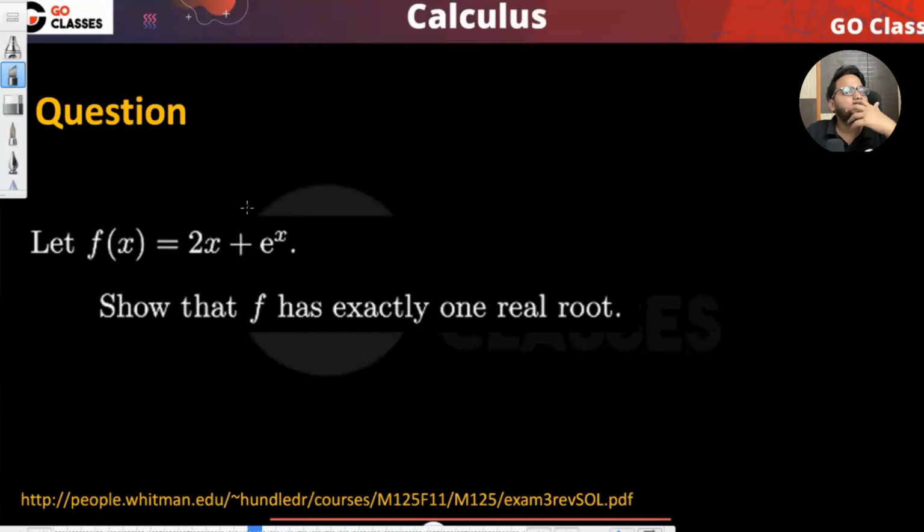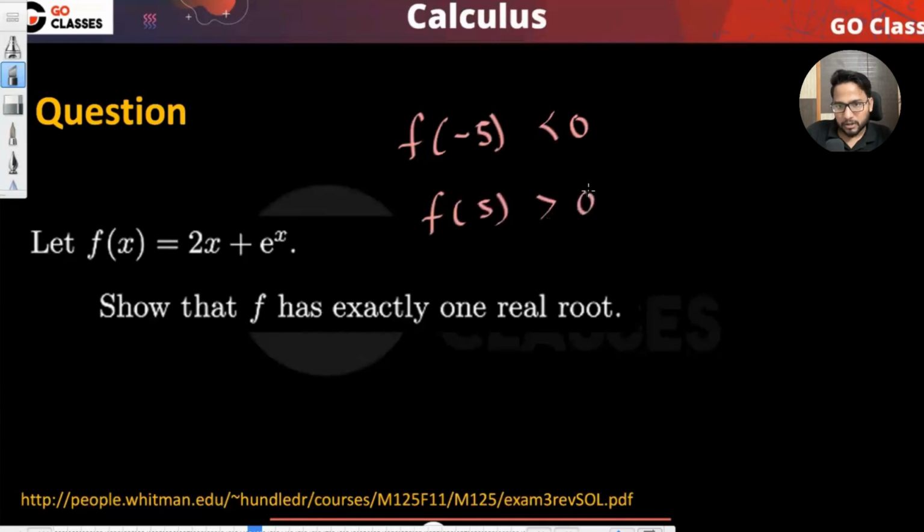I will say that for some value, maybe f of -5 or something, it is less than 0, and maybe f of +5, it is greater than 0. So at least one root is guaranteed, right?